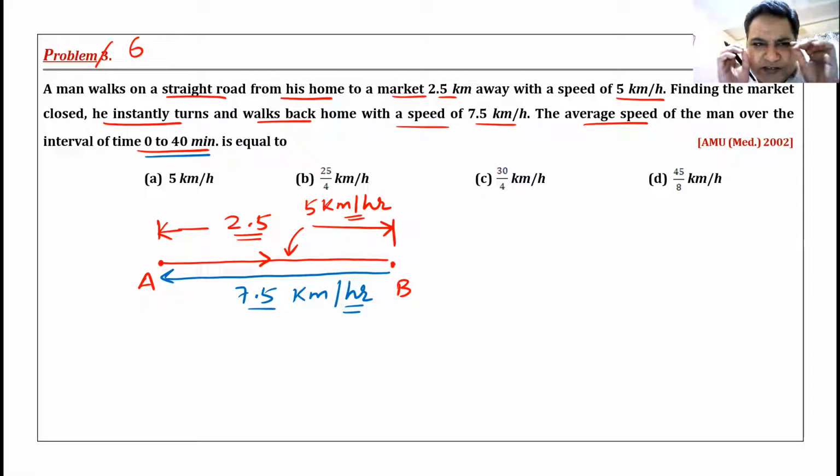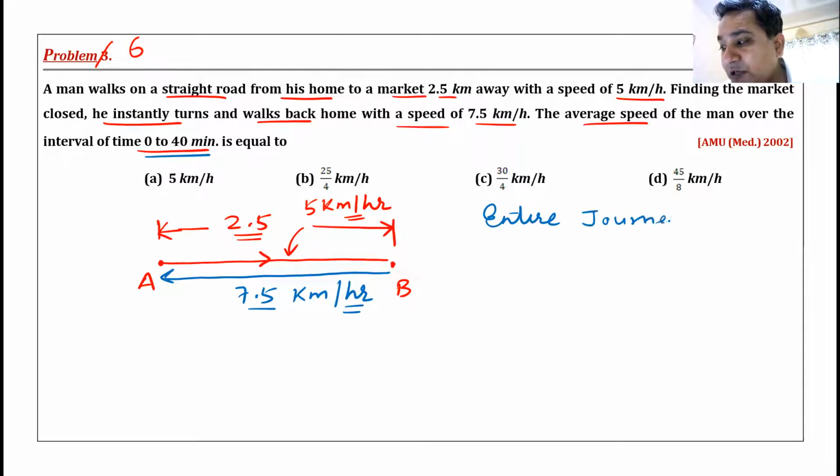Okay, you can first do the simple one. For the entire journey, listen to my question very carefully. For the entire journey, what is the total distance? Please understand my question. Let us calculate the entire journey, not 40 minutes. Just to make the question easy to understand. For the entire journey, how much is the total distance? The total distance is 5 kilometers. Yes, everyone is giving me this answer. Total distance is 5 kilometers. Let us find out what is the total time.